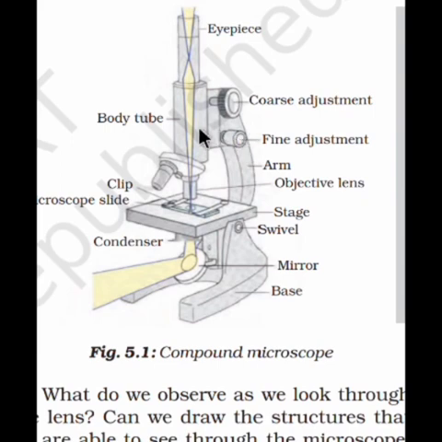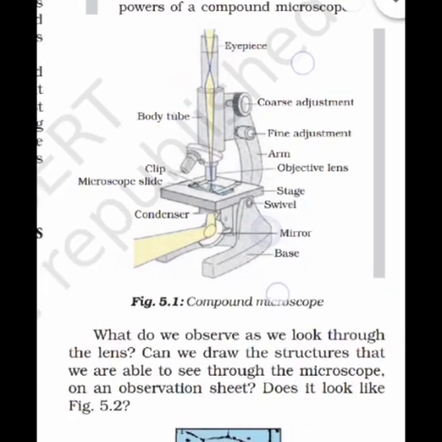And as you know already, this is the structure of the microscope, where you put your sample here and set it with the help of different kinds of lenses. This is the mirror by which light will be focused on your sample, and this one is the eyepiece. It's the fine adjustment and the coarse adjustment. With the help of these two knobs you can adjust your sample and focus over it very clearly. This one is the arm. With the help of the arm you can hold the microscope, and this is the clip beside the slide by which you can hold the slide properly.